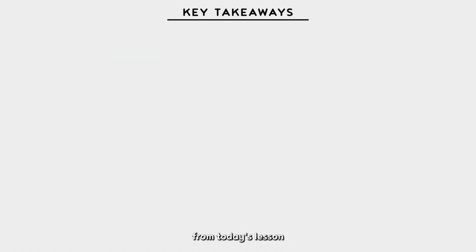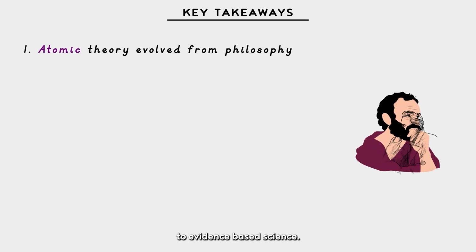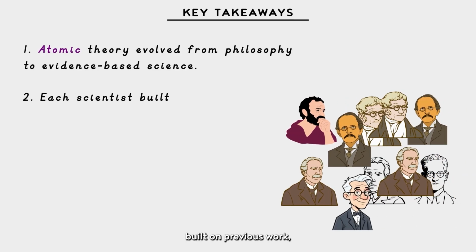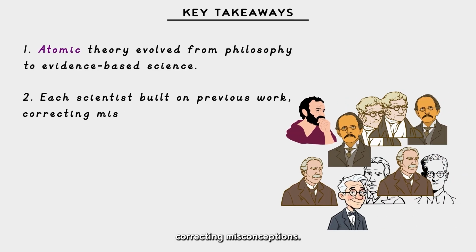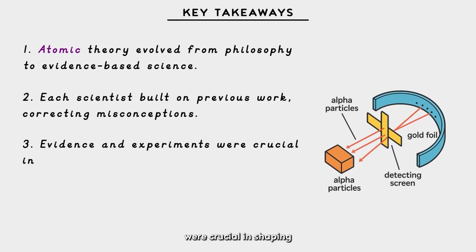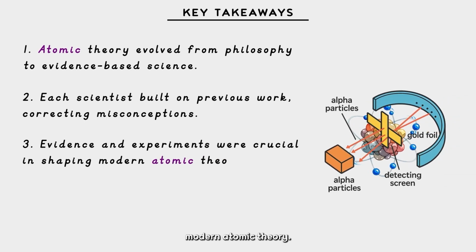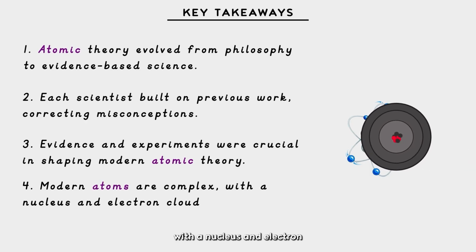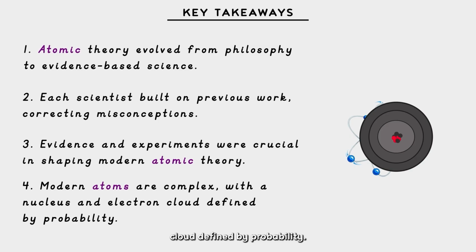Here are the key takeaways from today's lesson. Atomic theory evolved from philosophy to evidence-based science. Each scientist built on previous work, correcting misconceptions. Evidence and experiments were crucial in shaping modern atomic theory. Modern atoms are complex, with a nucleus and electron cloud defined by probability.